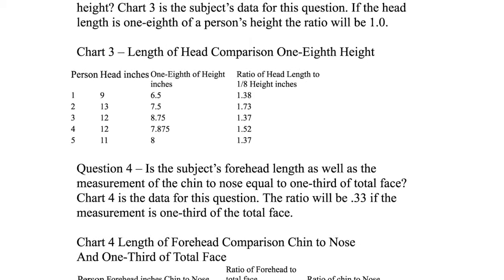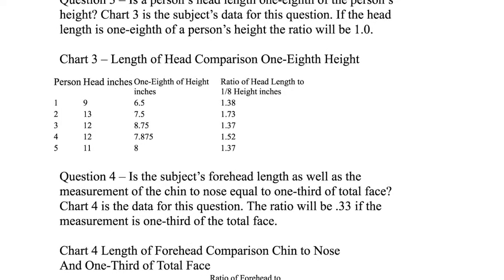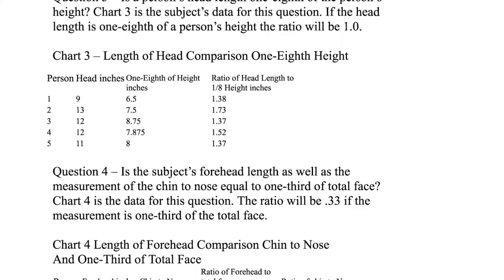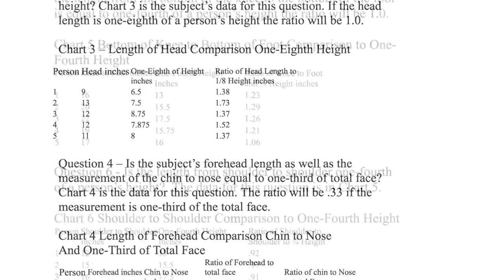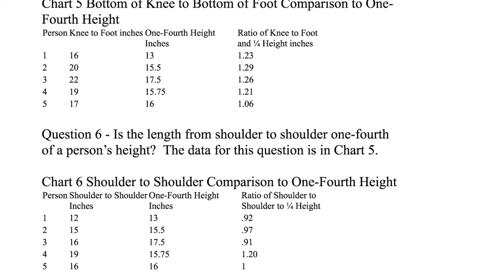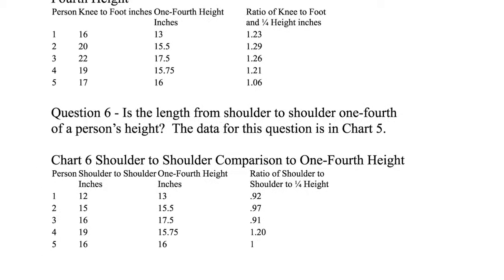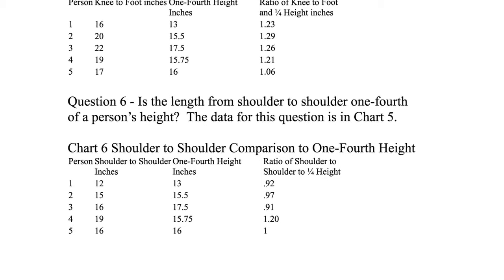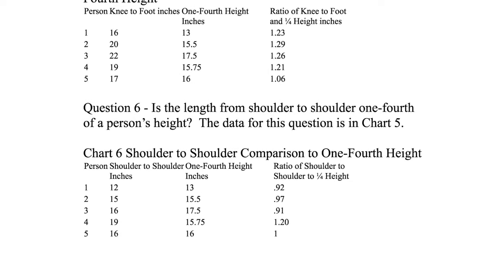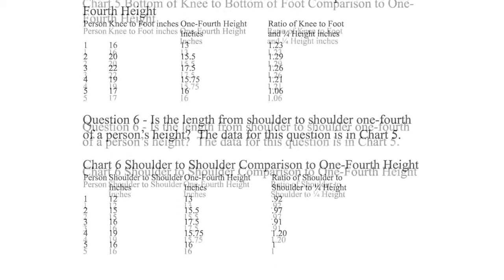The data for question 6 shows one subject has the 1.0 ratio needed to confirm Vitruvius's theory. Of the other 4 subjects, 3 have slightly less than the 1.0 ratio needed, while 1 has more than 1.0. Once again, the answer to question 6 is no. The subjects in this study do not have the same shoulder-to-shoulder proportion as Vitruvius's man.